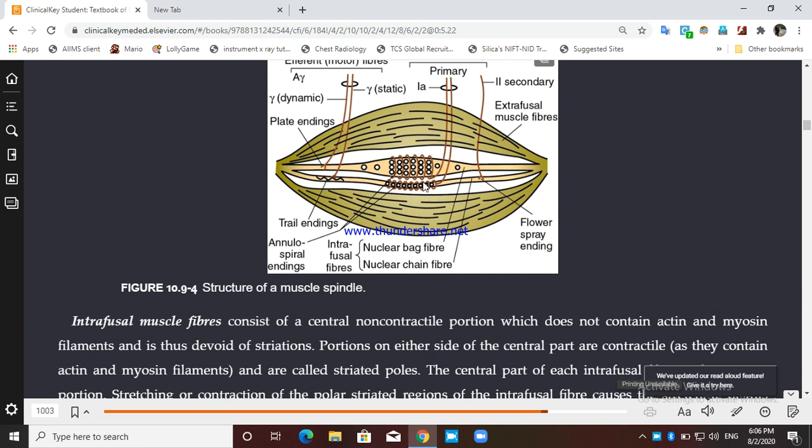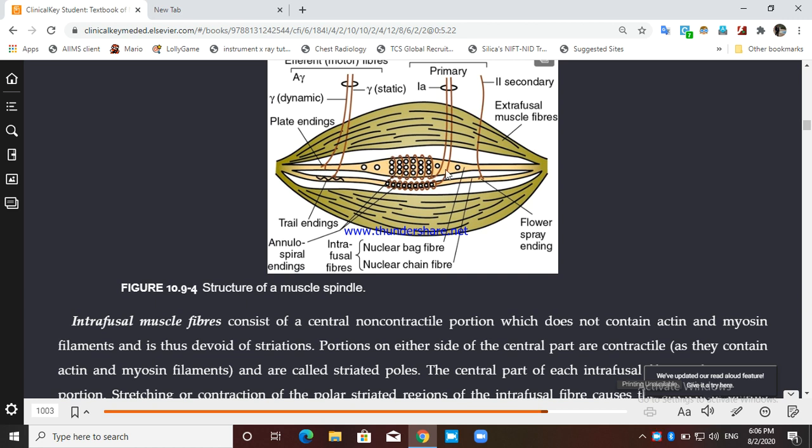So first point, it is the non-contractile portion, the central portion. It does not have actin and myosin filament, and thus it is devoid of any striation, because striation comes due to the actin and myosin filament. So non-striated, non-contractile, devoid of any actin and myosin, the central portion.